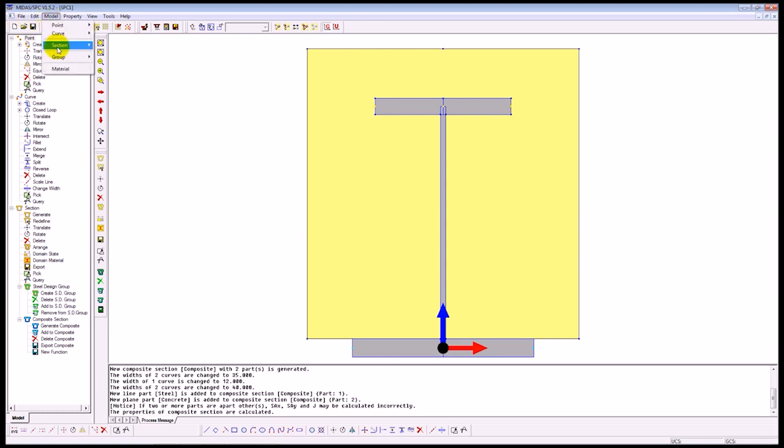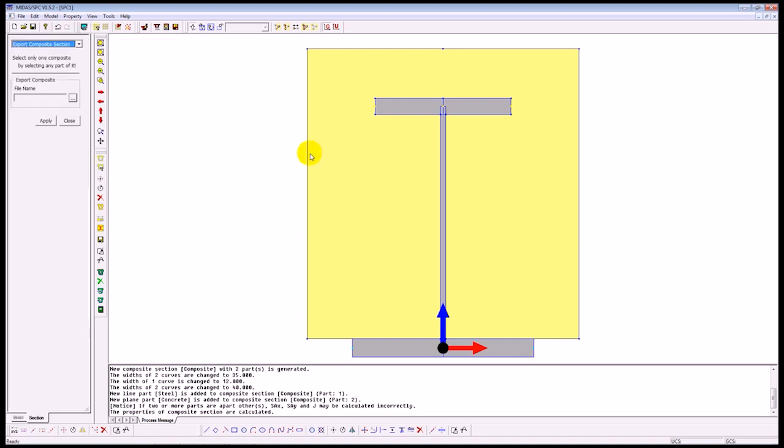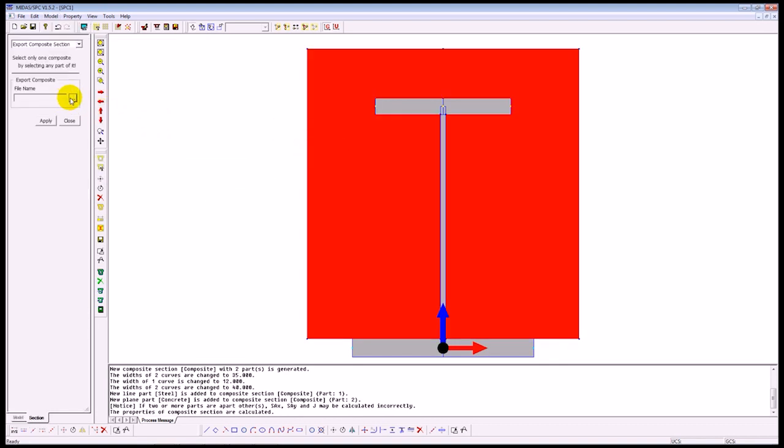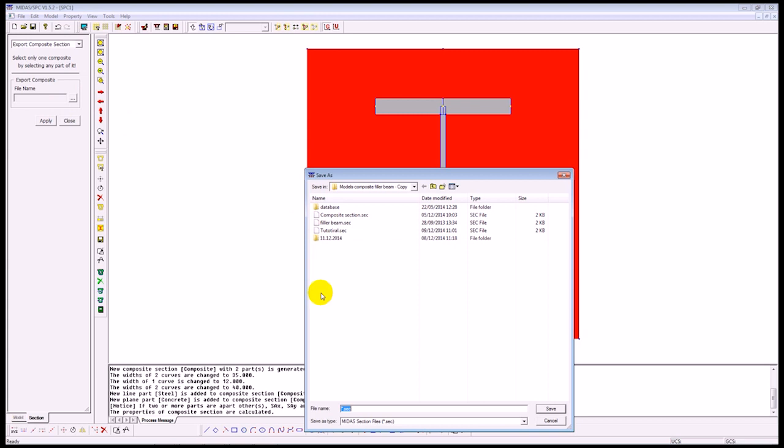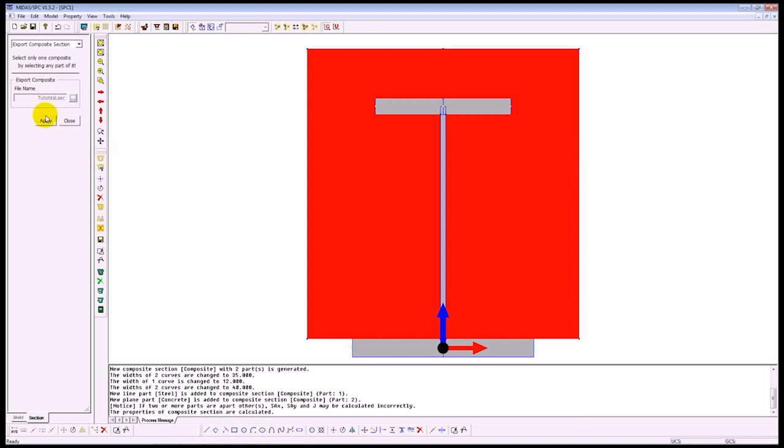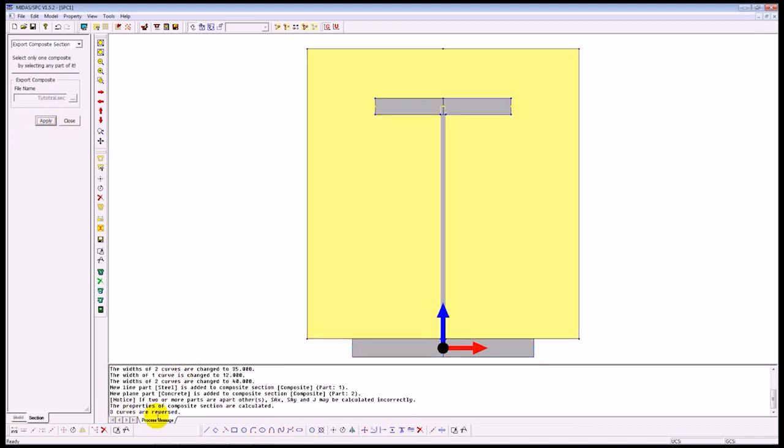Finally, we can export this, so from section, composite section, export, just select the section and add in a name, let's say tutorial, yes, and by pressing apply, this has been exported.